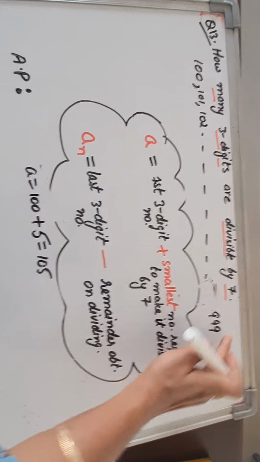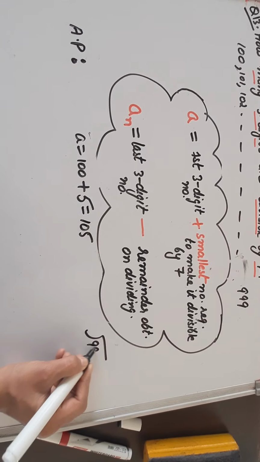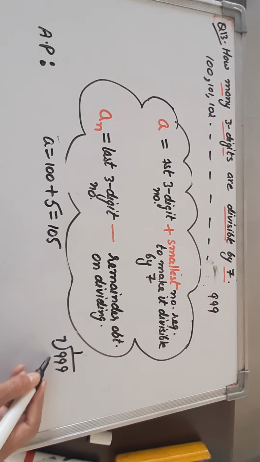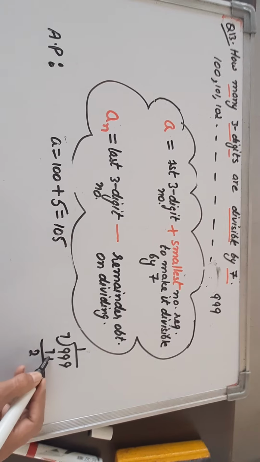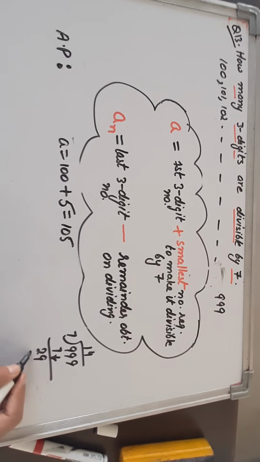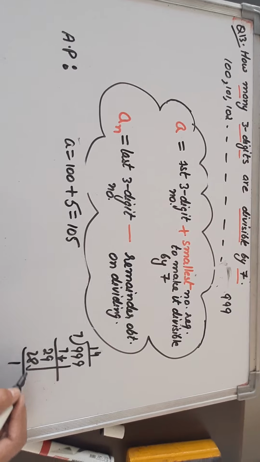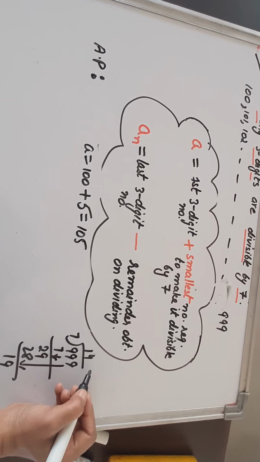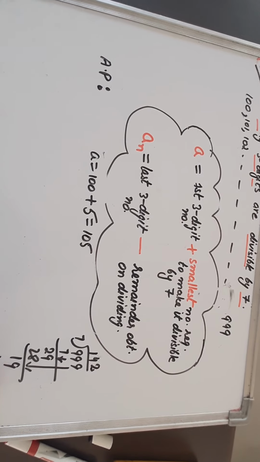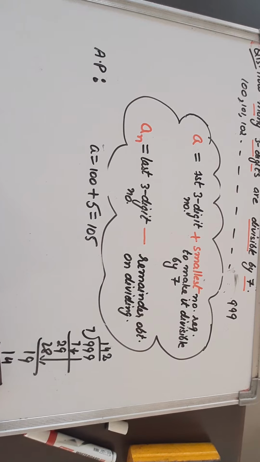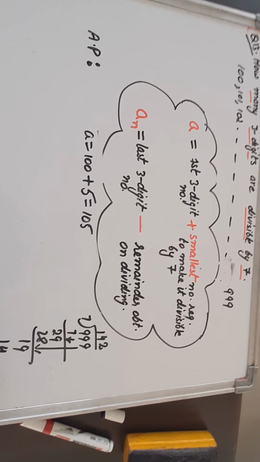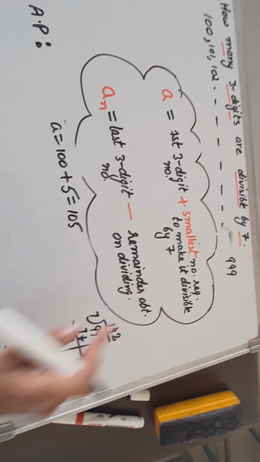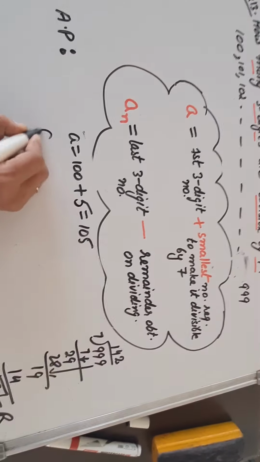So the shortcut is, let us divide the last number by 7. Right? 7 ones are 7, balance 2, 29. 7 fours are 28, balance 1, 19. 7 twos are 14, balance is 5. This is the remainder. And what I have written here is: last 3-digit number minus the remainder obtained on dividing. So what is the last 3-digit number?